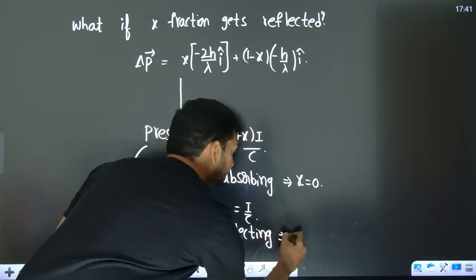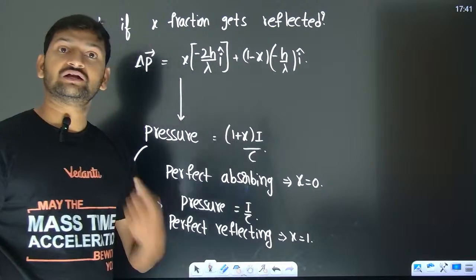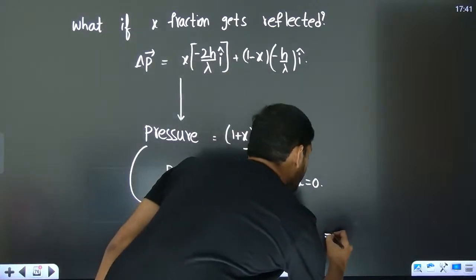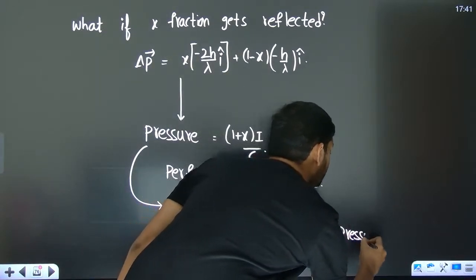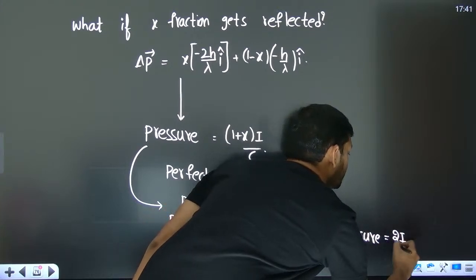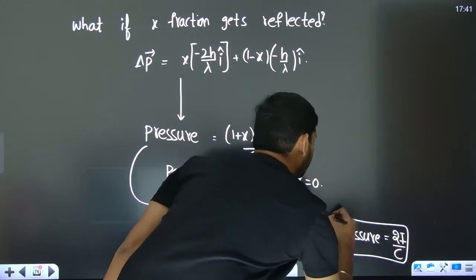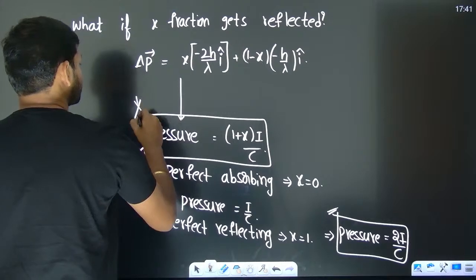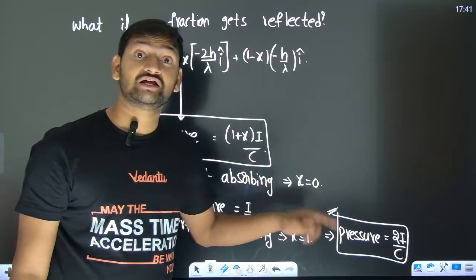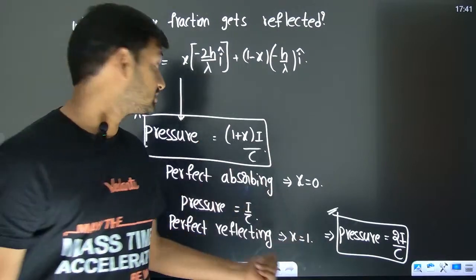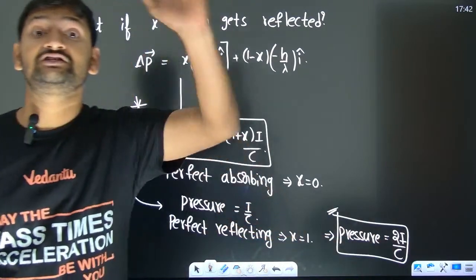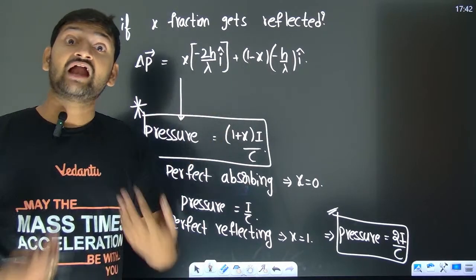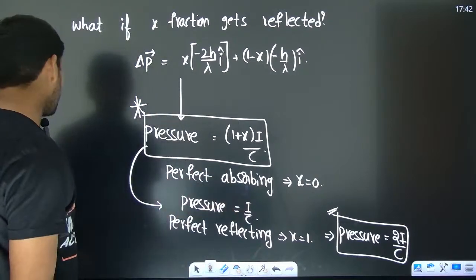If it is perfect reflecting, the fraction which got reflected is 1. Like everything got reflected, 100% got reflected. Then the radiation pressure is going to be 2I by C. Never ever forget. My suggestion to you is that you better memorize this: radiation pressure for the perfect absorbing situation is I by C, and for the perfect reflecting situation is 2I by C. And if it is JEE Advanced, they won't talk about normal incidence.